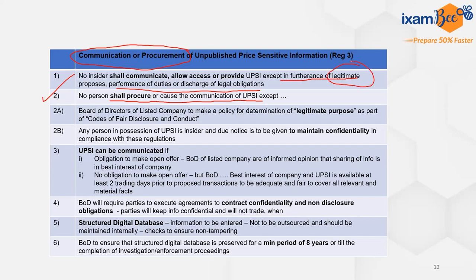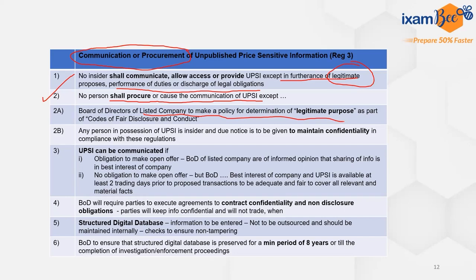This legitimate purpose should also be defined and determined. This is the responsibility of the board of directors. The board of directors of a listed company has to make a policy for the determination of legitimate purpose as part of the codes of fair disclosure and conduct. What all purposes come under legitimate purposes has to be decided by the board of directors.